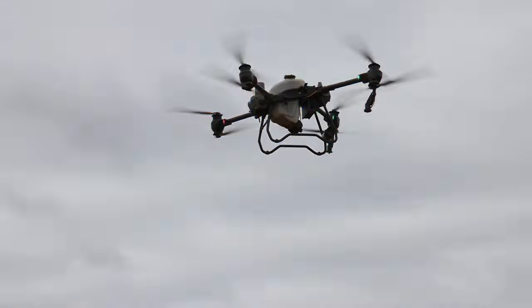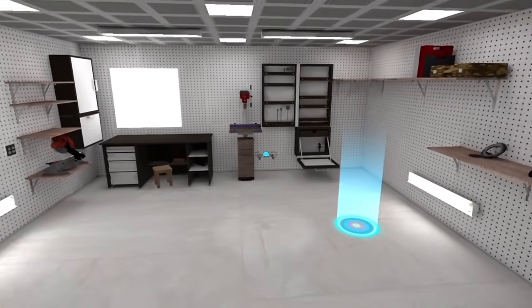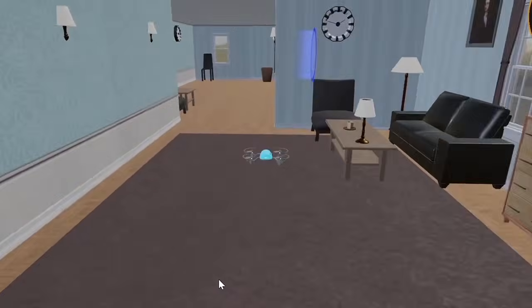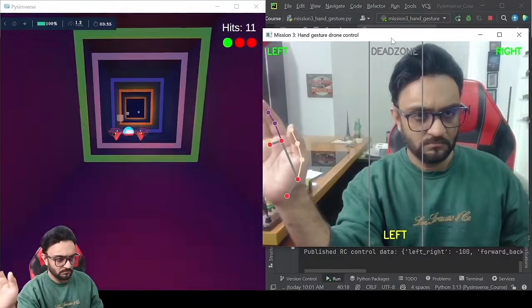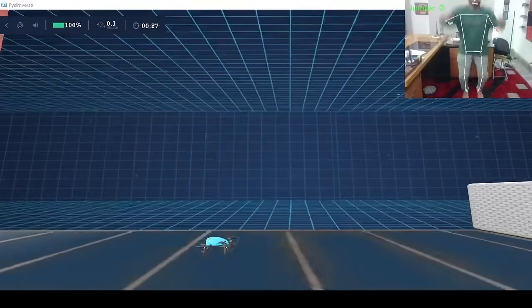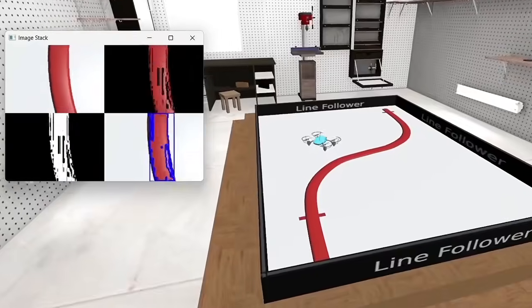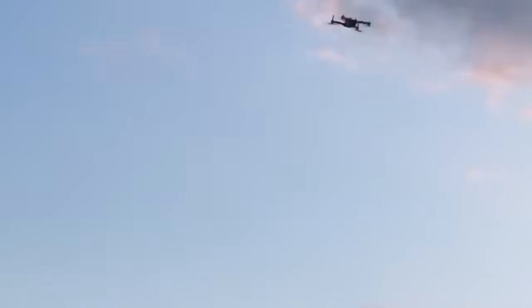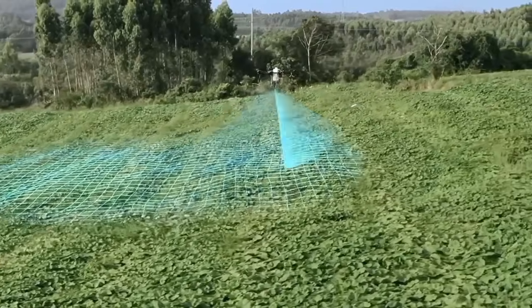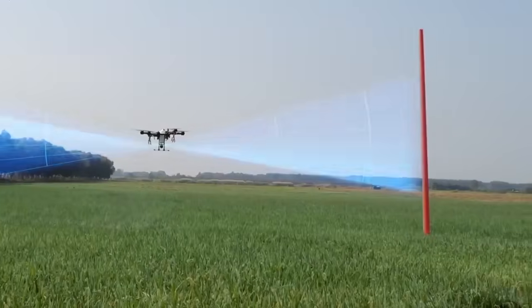In this course, you will complete 5 core missions. Garage navigation. Here you will master precision movement, image capture using the drone's camera, hand gesture control to connect vision with motion, body following game where you will build intelligent tracking behavior, and line following to program full autonomy. By the end of this course, you won't just know how drones fly, you will know how to program them. So let's go ahead and get started.